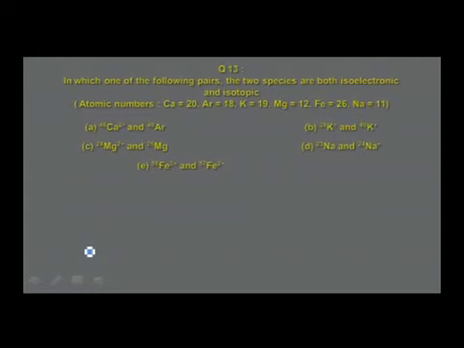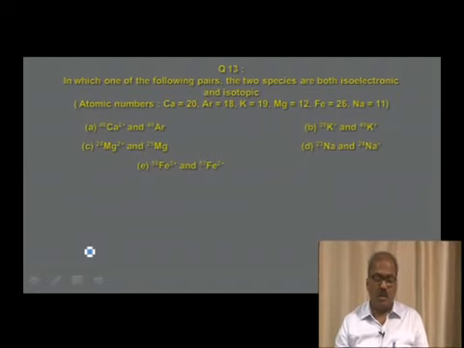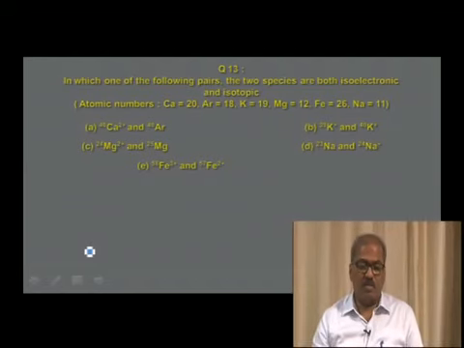In which of the following pairs are the two species both isoelectronic and isotopic? Atomic numbers of the species are given. Option A, pair of species. Option B, pair of species. Option C, magnesium pair of species. Option D, sodium. And option E is about iron in different oxidation states. You may notice option A is giving you the same mass number for the species. Elements having the same mass number but different atomic number, we call them isobars, but the question is about isotopic and isoelectronic, so it does not match.